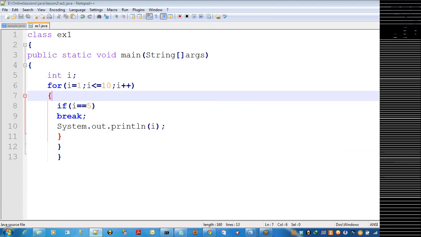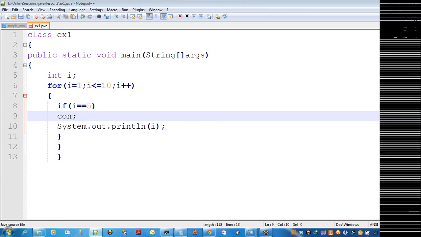Okay. Right? So that is a break. And same thing, instead of break, if you are using continue, it will skip that 5 value and all the remaining values will be displayed.